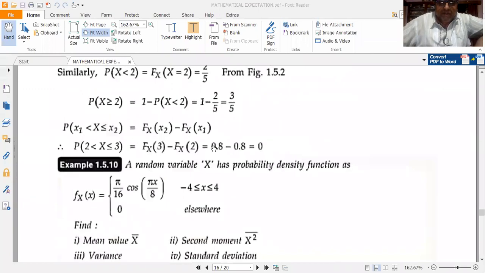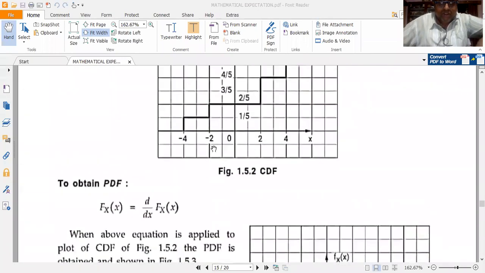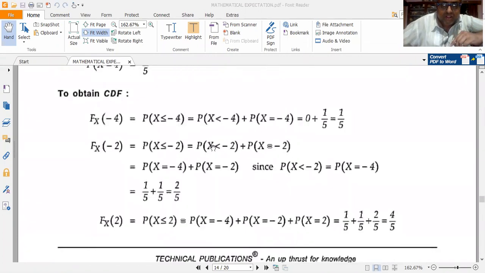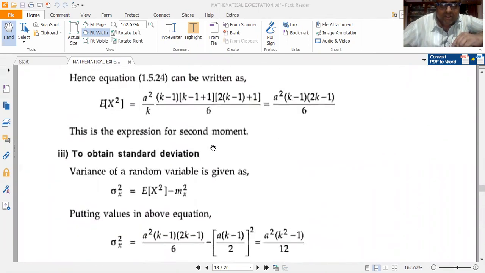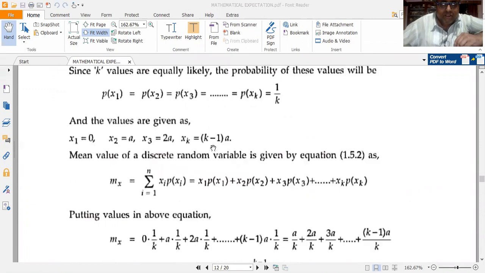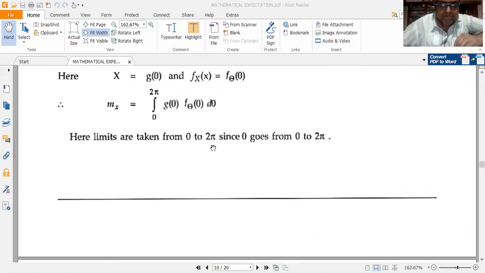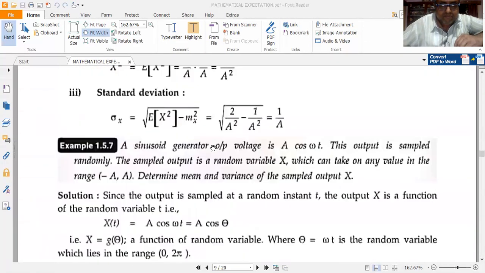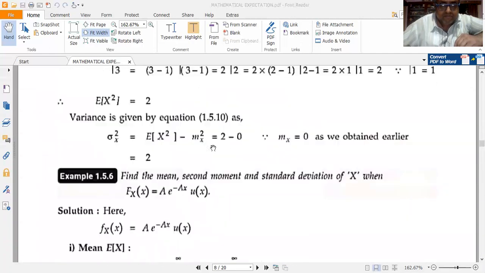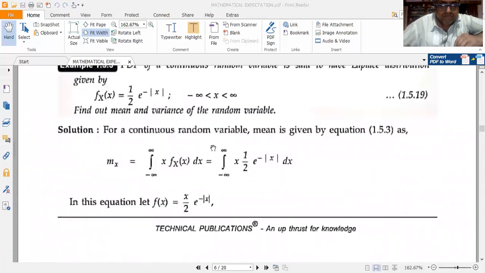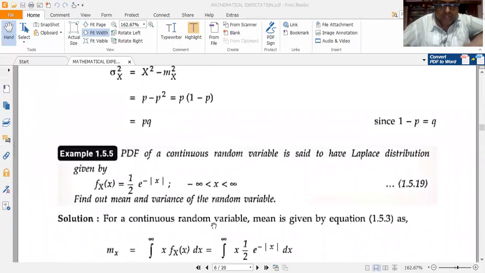This problem will come at the end. Other problems will continue in the next lecture.